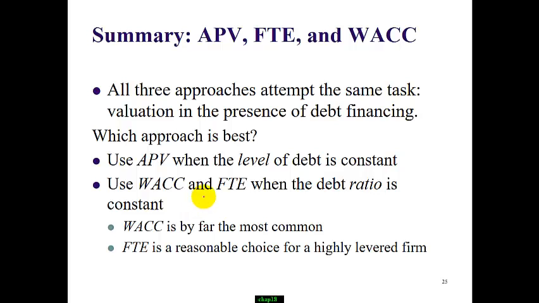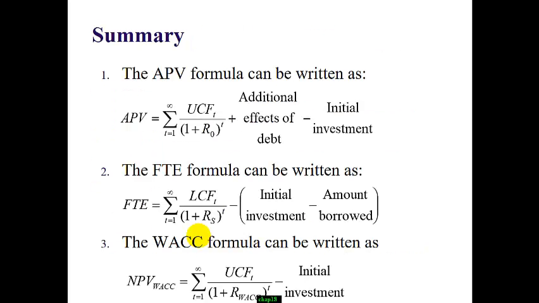If the debt equity ratio changes every single year, then the WACC and cost of equity also change every single year. That will make the calculation more difficult. WACC is still by far the most popular approach in practice. FTE also works well for a highly levered firm. So I summarized the general formulas for the three approaches.